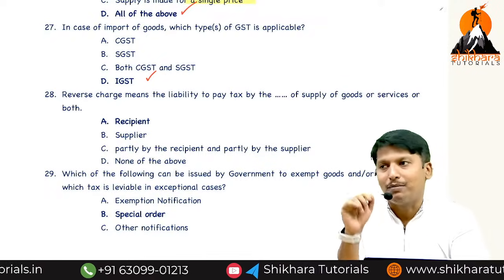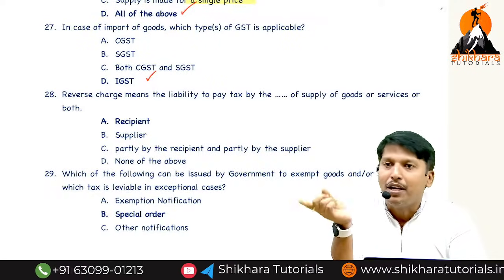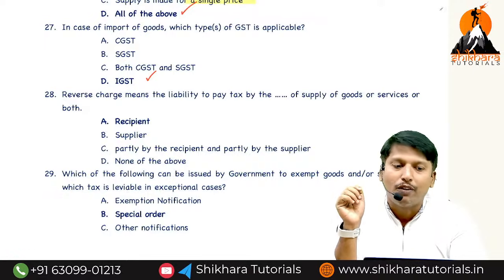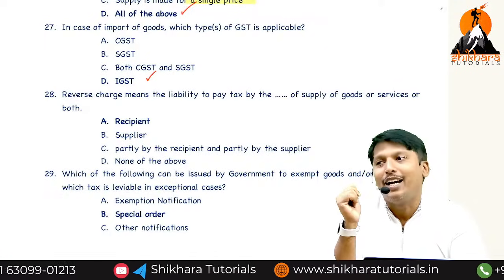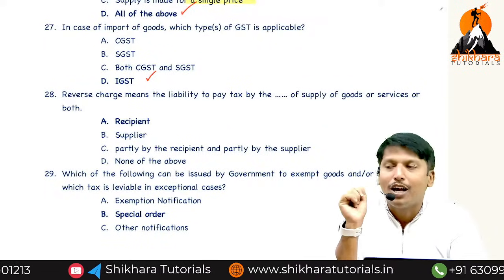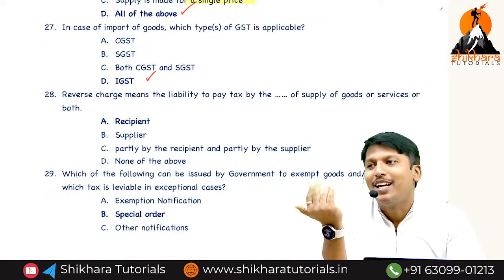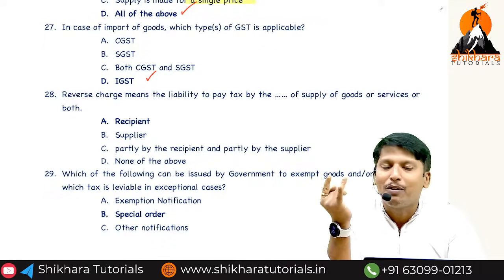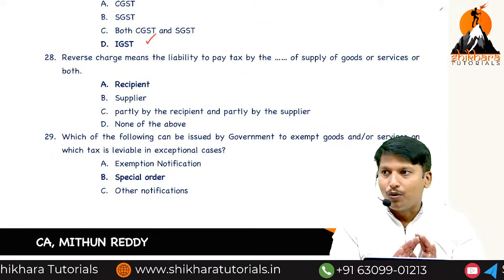In customs, on the assessable value comes basic customs duty, on that social welfare surcharge, together a subtotal, and on that IGST. So valuation is done by customs, but GST is also to be levied. Why? Because it is an import, and import is an interstate supply. On interstate supply, what is to be levied? IGST. Learn like this, don't mug up the bits.